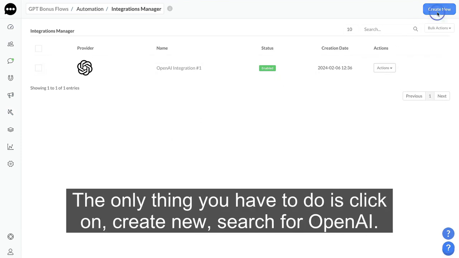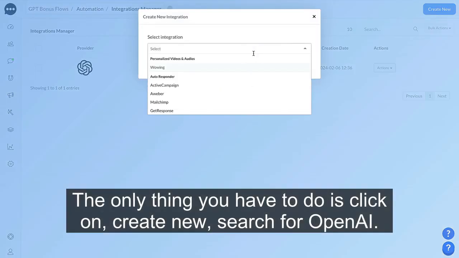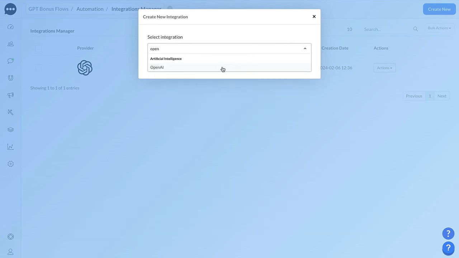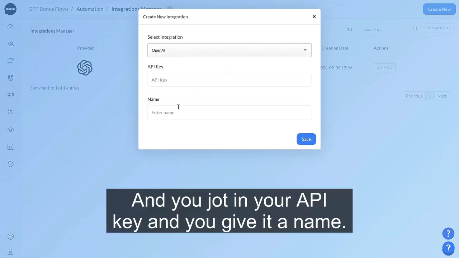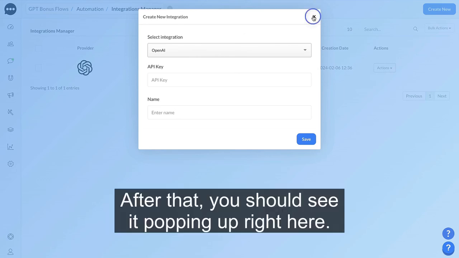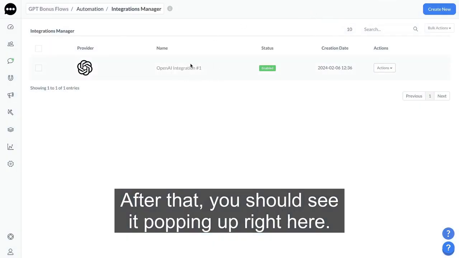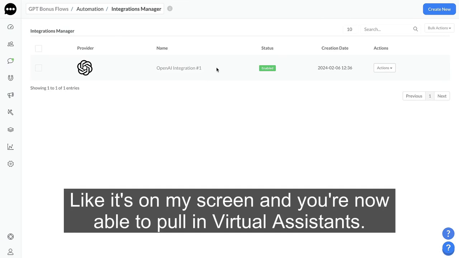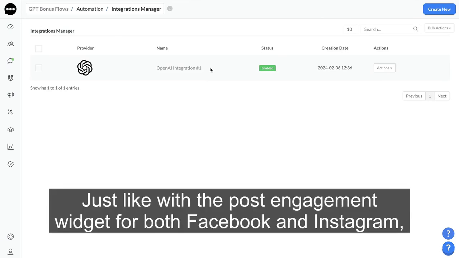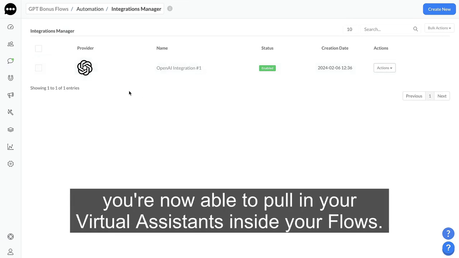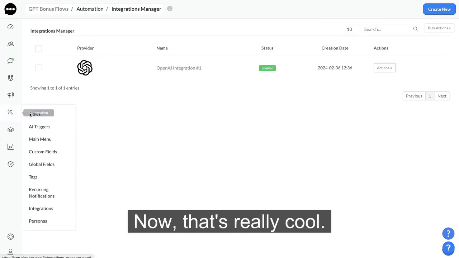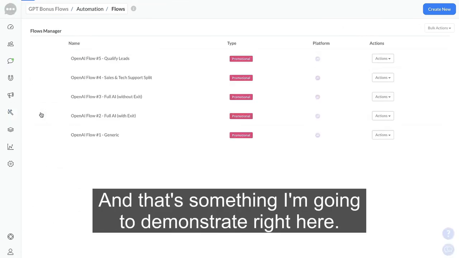The only thing you have to do is click on create new, search for OpenAI. There it is. And you jot in your API key and you give it a name. After that, you should see it popping up right here like it's on my screen. And you're now able to pull in virtual assistants. Just like with the post engagement widget for both Facebook and Instagram, you're now able to pull in your virtual assistants inside your flows. Now that's really cool. And that's something I'm going to demonstrate right here.